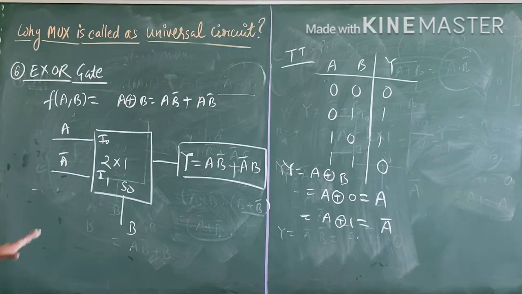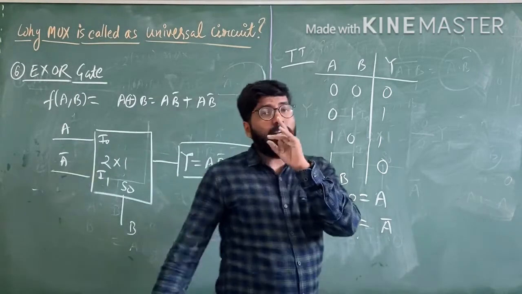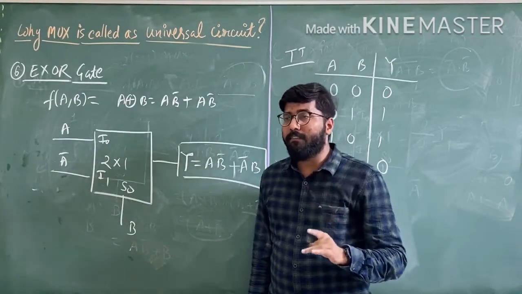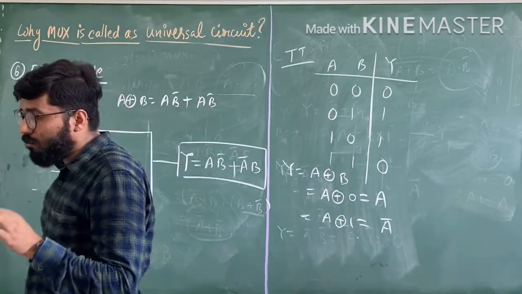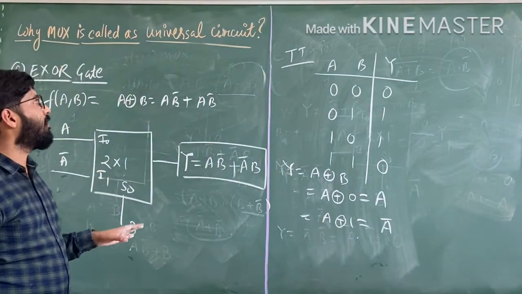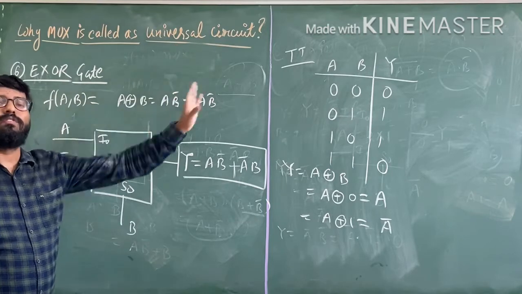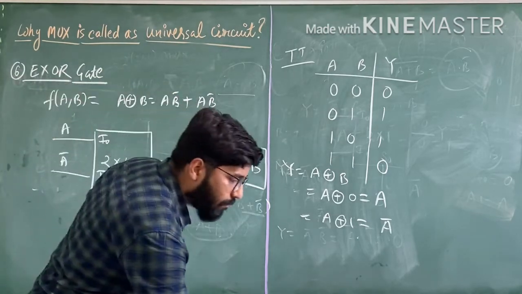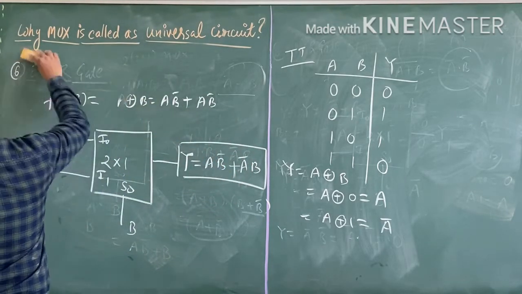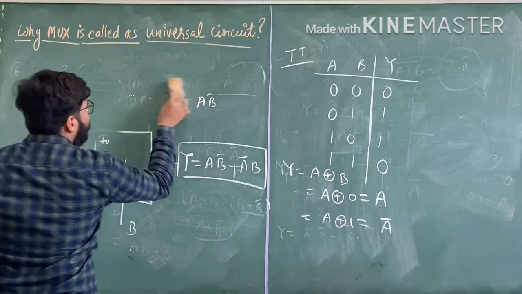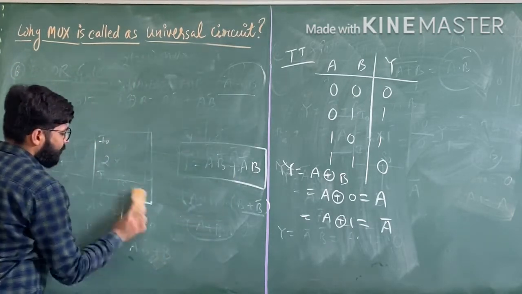Now we will implement the XOR gate. Now one gate is left, that is XNOR. If XNOR is also implemented by the multiplexer, we will say this is a universal circuit. Okay, now see one more gate, that is XNOR gate.